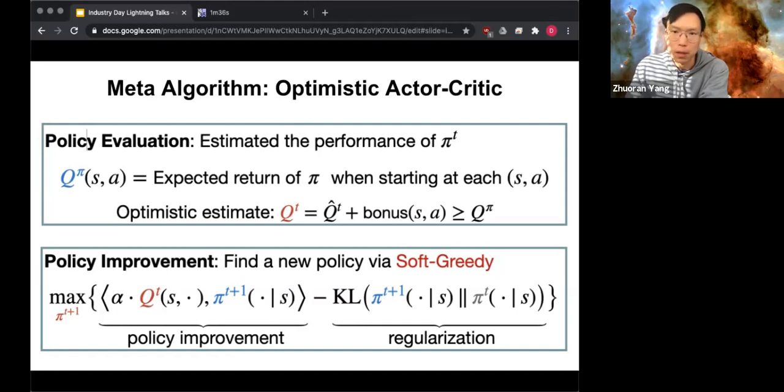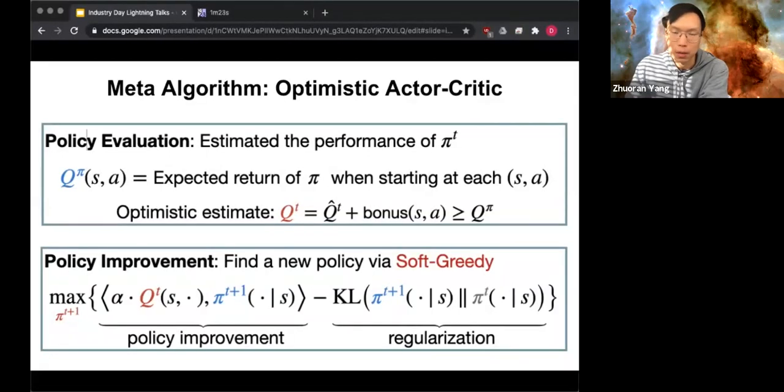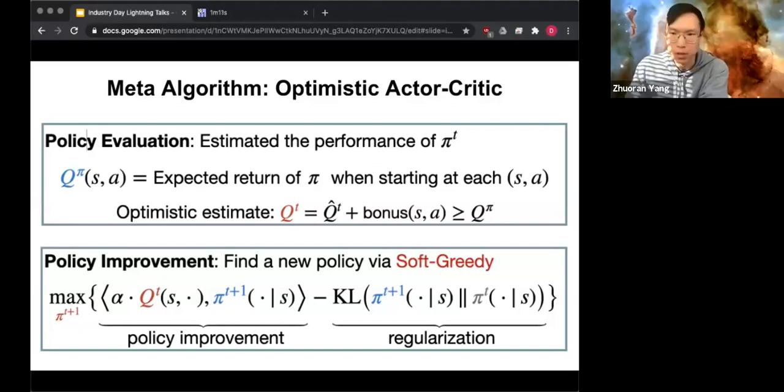Then based on the optimistic value function, we solve for the new policy by taking a mirror descent step, which corresponds to solving a KL divergence regularized problem, and the solution can be obtained in closed form. This algorithm is a general algorithmic recipe in the sense that it can readily incorporate many function approximation tools, such as kernel functions, linear functions, and neural networks, etc.